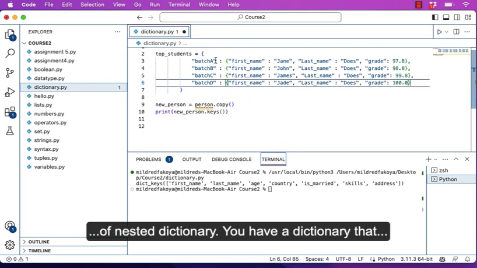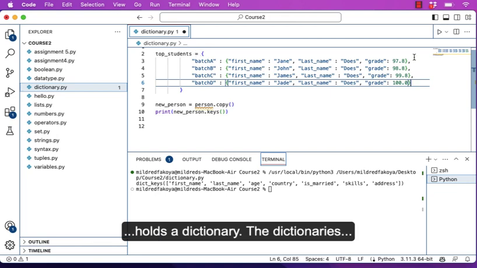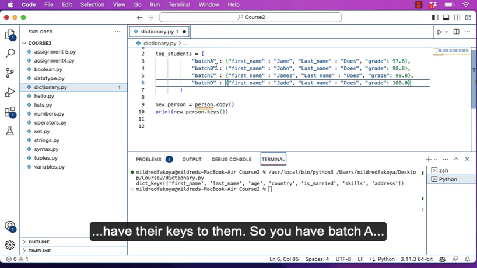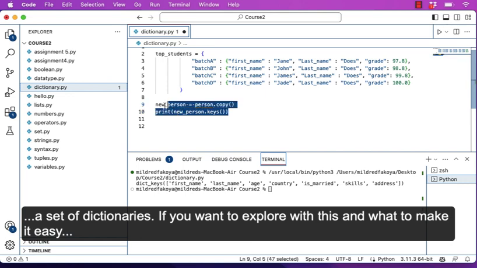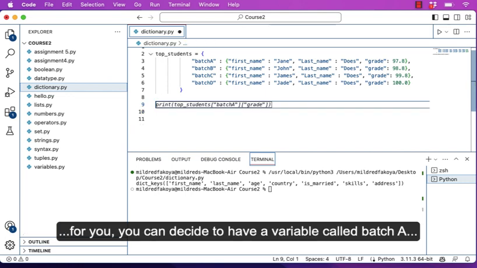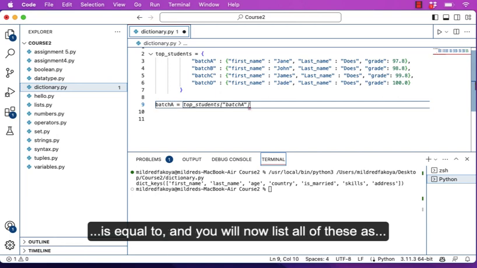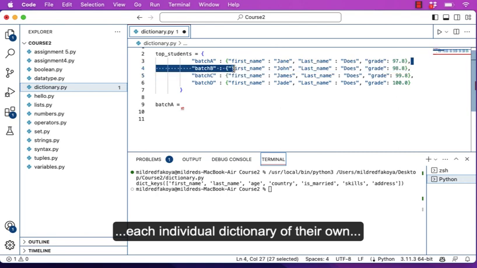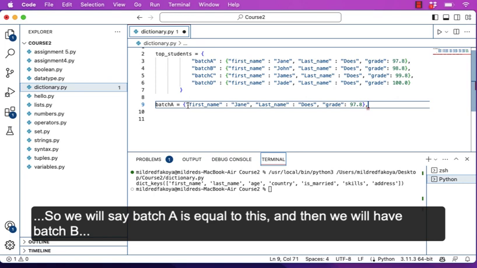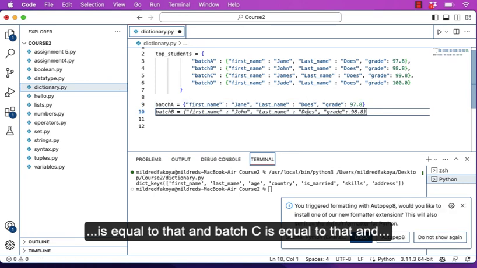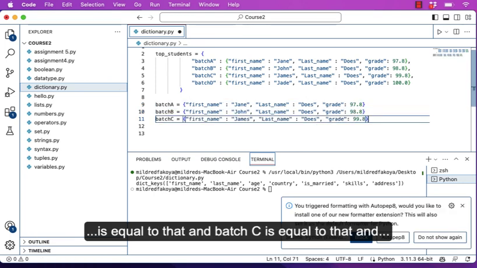This is the whole idea of a nested dictionary. You have a dictionary that holds dictionaries, and those dictionaries have their keys. So you have batch A, a set of dictionaries. If you want to explore with this and make it easy for you, you can have a variable called batch_a is equal to, and you list all of this as each individual dictionary of its own. So we'll say batch_a is equal to this, then batch_b is equal to that, and batch_c is equal to that.